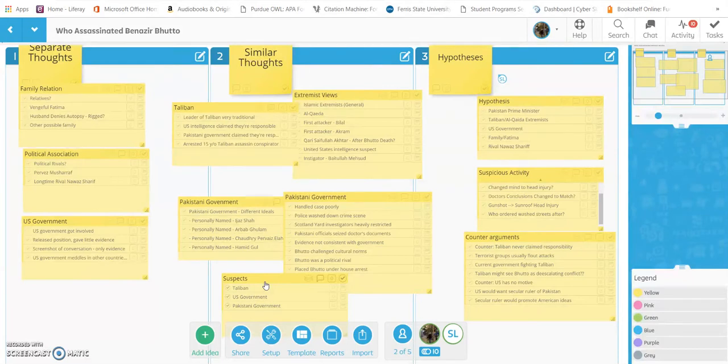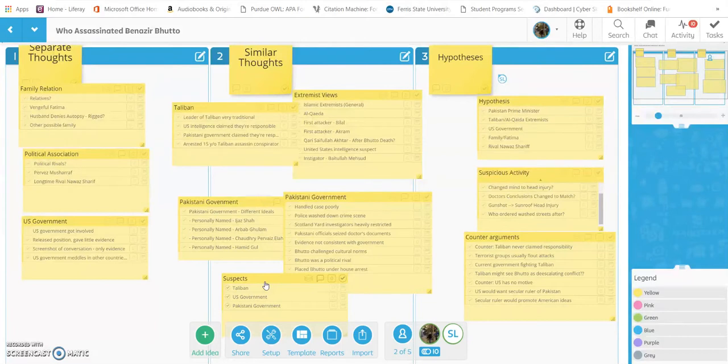Okay. In conclusion, we came up with 5 hypotheses as to who was possibly behind the assassination. Our first hypothesis was the Pakistan Prime Minister, Pervez Musharraf. Some of our reasons why include, the Pakistani officials seized the doctor's documents after they released a report that conflicted with what the government said.